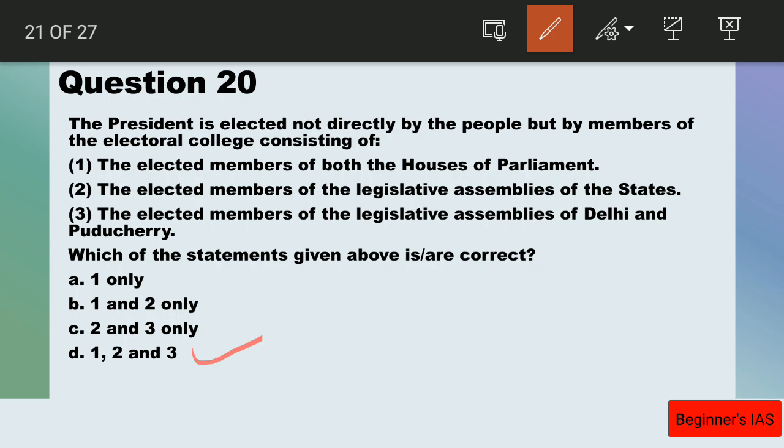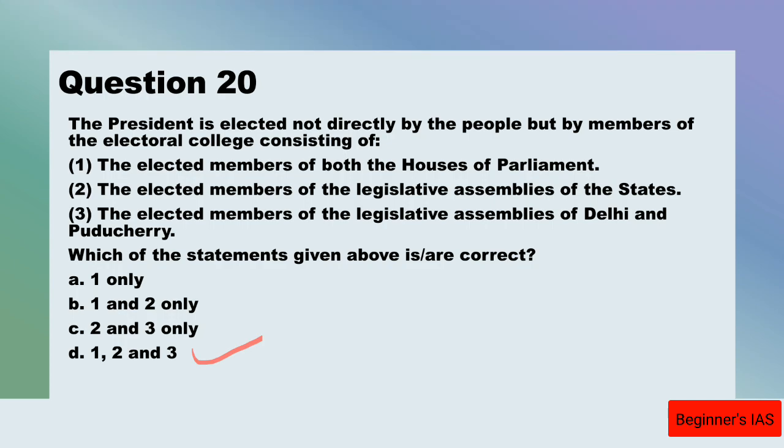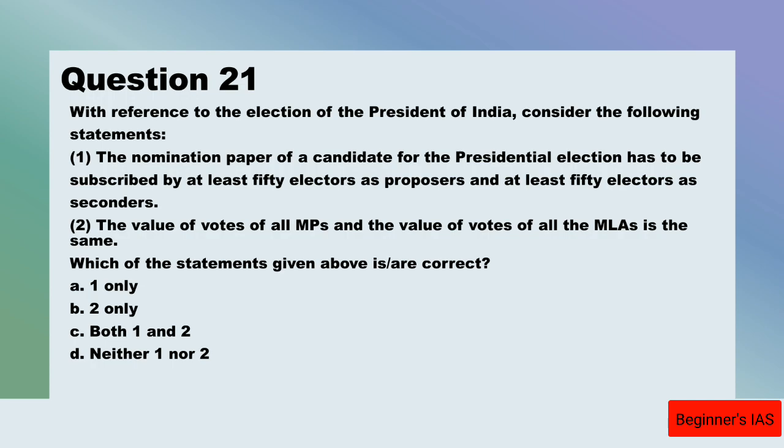The answer for question number 20 is D, 1, 2, 3. So here you have to note that the nominated members do not participate in the election of the president, but they can participate during the impeachment procedure. Therefore, here we have to identify the election. So these are the statements. All the statements are correct. The president is elected not directly by the people. So let us move on with question number 21.